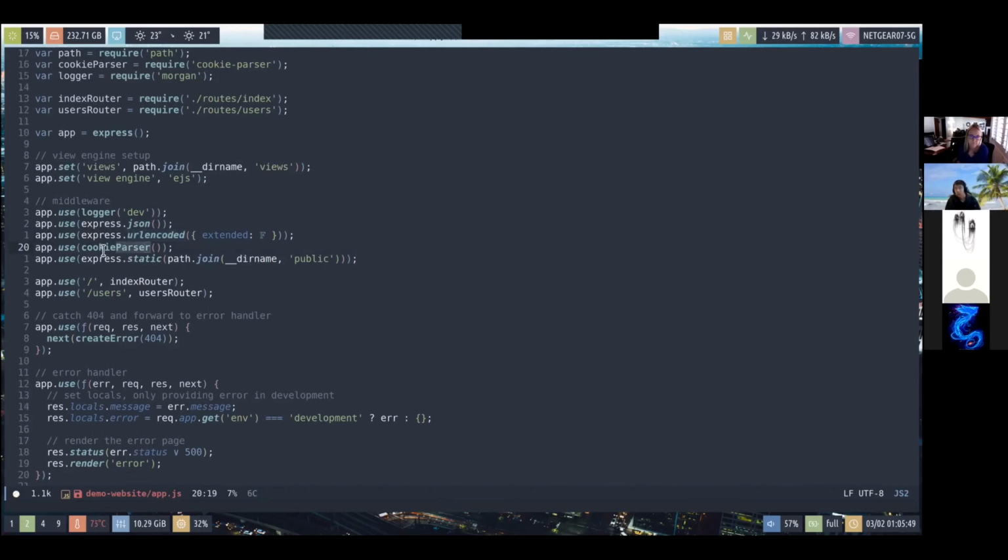We also need to parse cookies in the HTTP requests. If you don't know, a cookie is basically a piece of data that the server can store on your side, in your browser, and the cookie gets sent every time you access the website. For example, it can be used for authentication. Let's say you log into a website using your password.